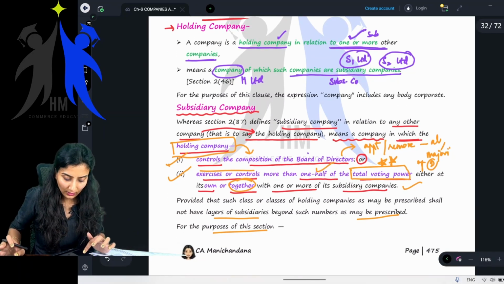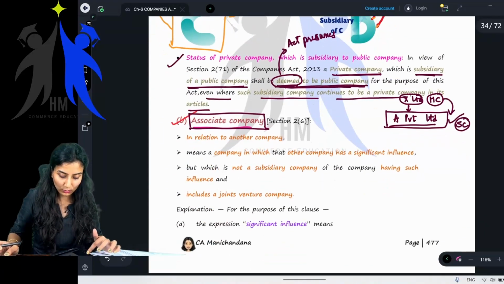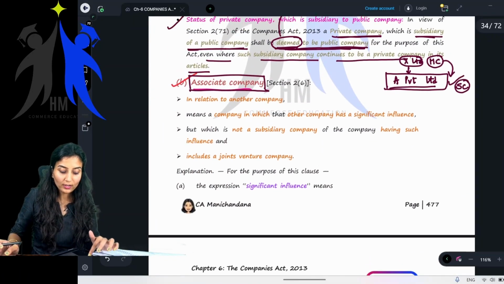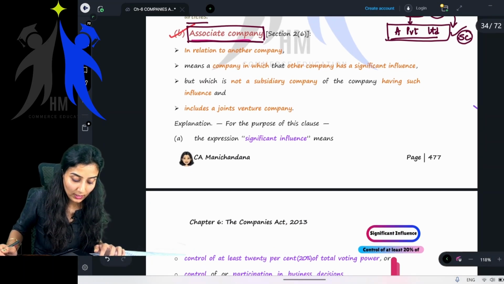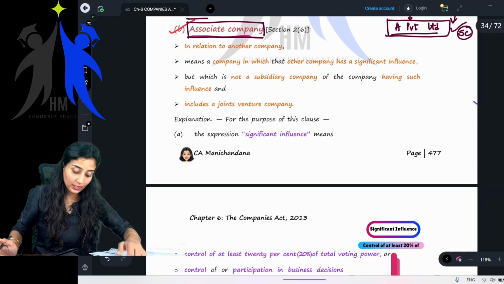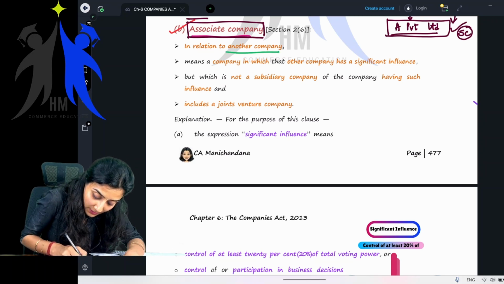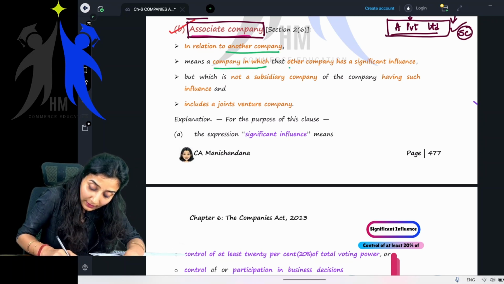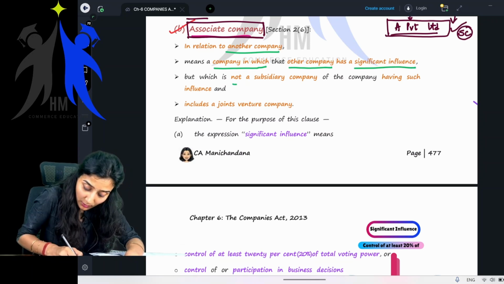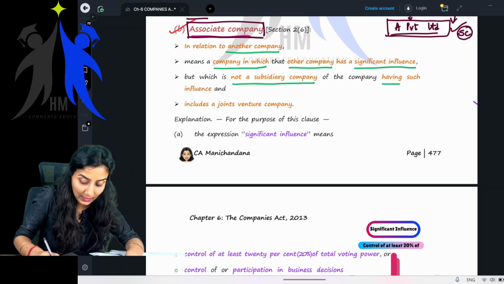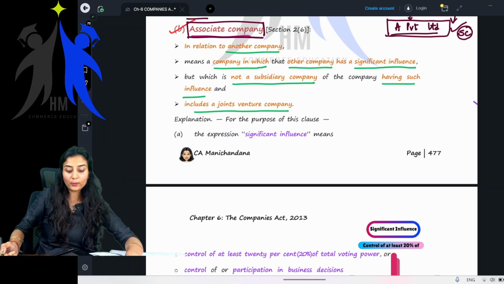So if you're done with holding company, now let's start with associate company. Now what is an associate company? Associate company in relation to another company means a company in which that other company has a significant influence, but which is not a subsidiary company of a company having such influence, and includes a joint venture company.